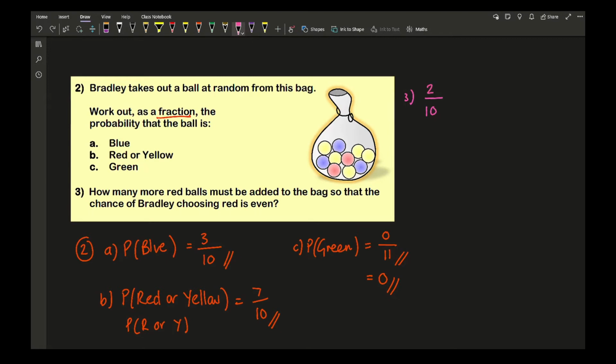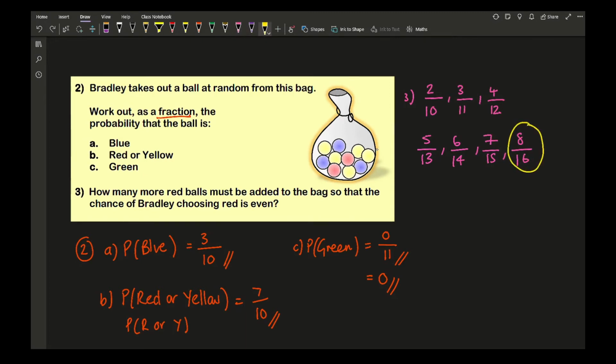So remembering that if I add one to the top, then I also need to add one to the bottom. So then the next one, if I add an extra red, that means there's going to be 11 balls in the bag. Add another one, that becomes 4 and 12 in total. Then it's going to be 5 and 13 in total, 6 and 14 in total, 7 and 15 in total, and 8 with 16 in total. So here is the one that we're needing.